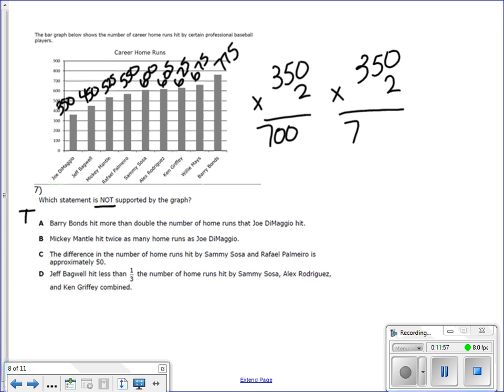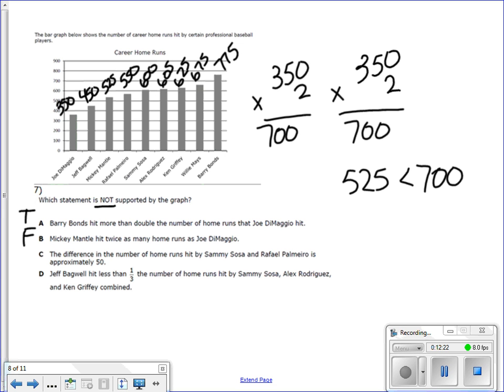We need to double that, which would be 700. It says that Mickey Mantle hit twice as many as Joe DiMaggio. So Mickey Mantle hit 525. 525 is less than 700. So Mickey Mantle did not hit twice as many home runs as Joe DiMaggio. So I'm going to put an F next to that because that's a false statement.